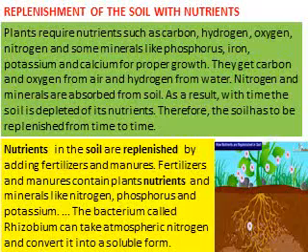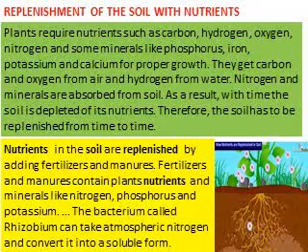Replenishment of the soil with nutrients. As we know, plants require nutrients such as carbon, hydrogen, oxygen, nitrogen and some minerals like phosphorus, iron, potassium and calcium for proper growth. They get carbon and oxygen from air. They get hydrogen from water. Nitrogen and minerals are absorbed from soil.